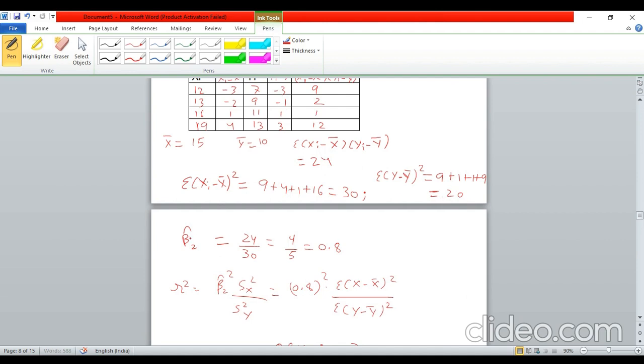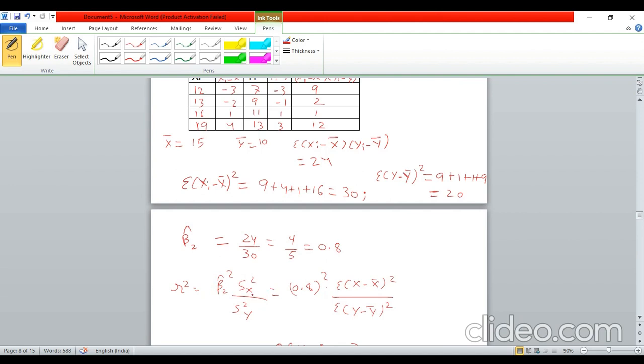Now, what is beta 2 cap? This will be 24 divided by 30, that is summation of xi minus x bar into yi minus y bar, divided by summation of xi minus x bar square. So this will be 24 by 30, which is 0.8, right? Now let us plug these values into this formula. Beta 2 cap we calculated as 0.8, so this is 0.8 square.